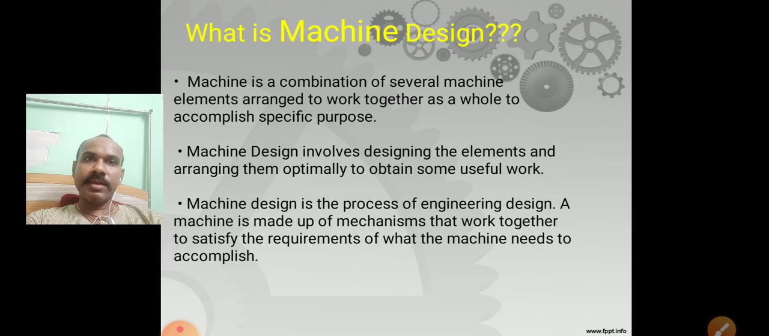What is machine design? A machine is a combination of several machine elements arranged to work together as a whole to accomplish a specific purpose. Machine design involves designing the elements and arranging them optimally to obtain some useful work. Machine design is the purpose of engineering design. A machine is made up of mechanisms that work together to satisfy the requirement of what the machine needs to accomplish.